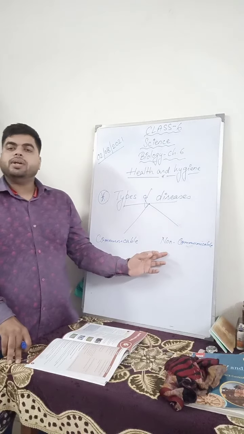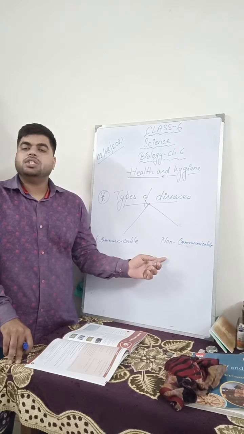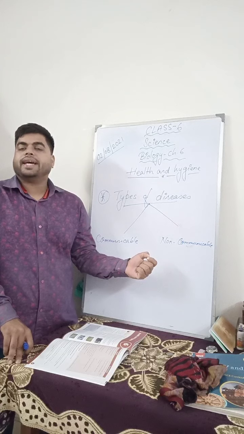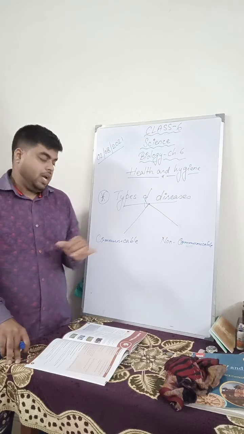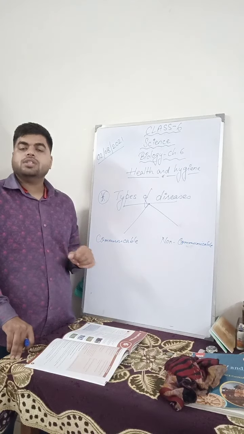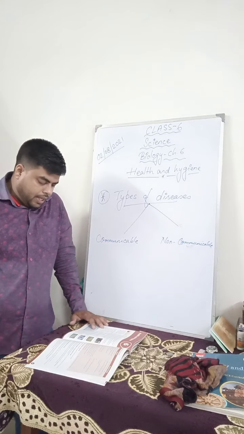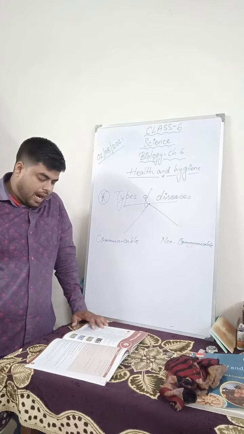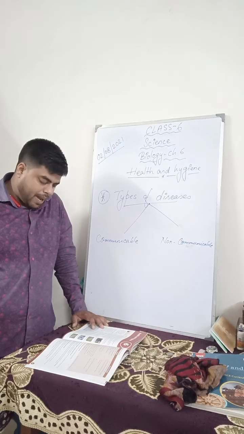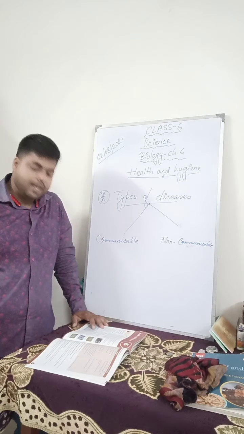Diseases that can spread from one person to another are called communicable diseases. So non-communicable diseases are those which cannot transfer from one person to another, but communicable diseases are those which can. These diseases are caused by harmful microorganisms like bacteria, viruses, fungi, and protozoa.